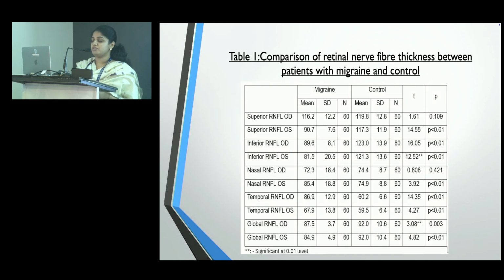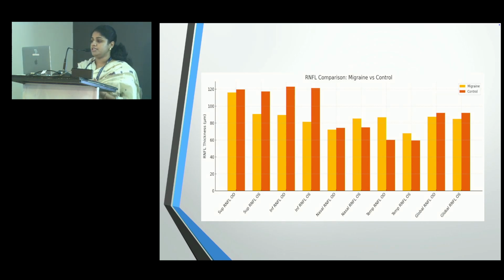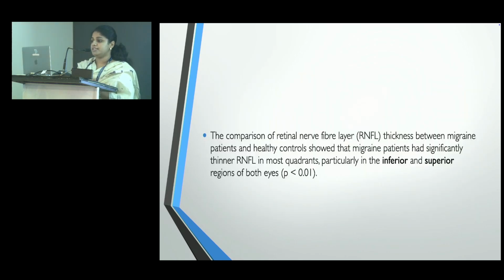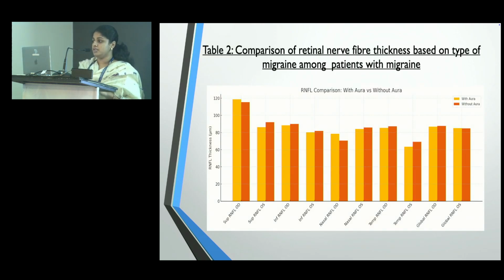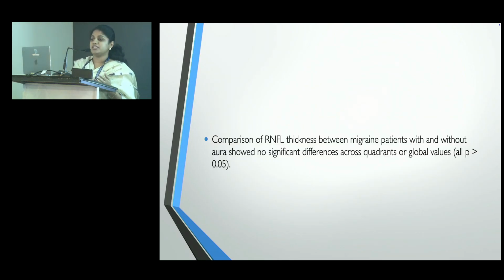This is a comparison of RNFL thickness between patients with migraine and the control group. Here is another chart representation. We compared all 4 quadrants, that is superior, inferior, nasal, and temporal, as well as global RNFL thickness between both groups. We found a significant thinning in the RNFL in most of the quadrants, especially the superior and inferior quadrants, of migraine patients as compared to the controls. And this is based on the type of migraine. But the type of migraine showed no significant difference between control and the migraine group.